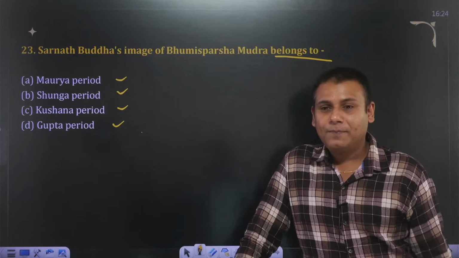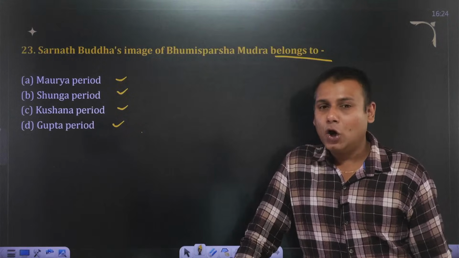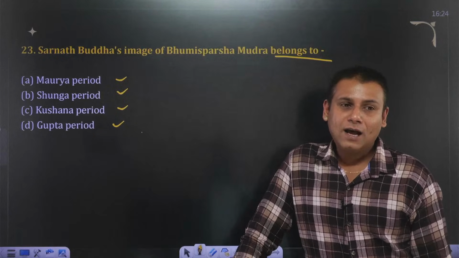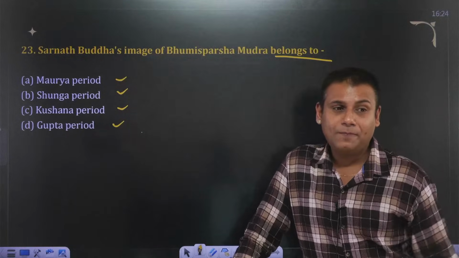Take a guess. Mauryas, Shungas, Kushan or Gupta. Sarnath Buddha's image of Bhumi Sparsh Mudra belongs to which age?